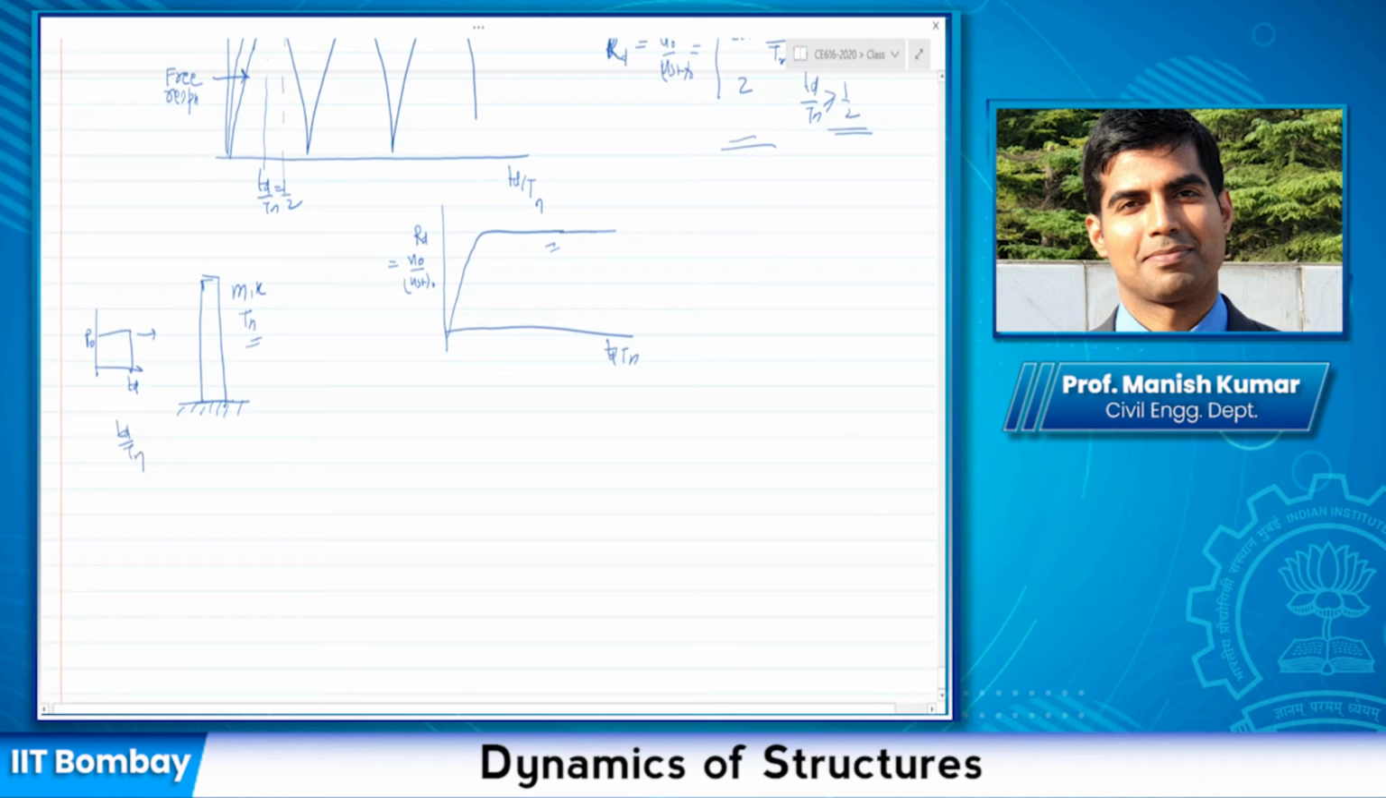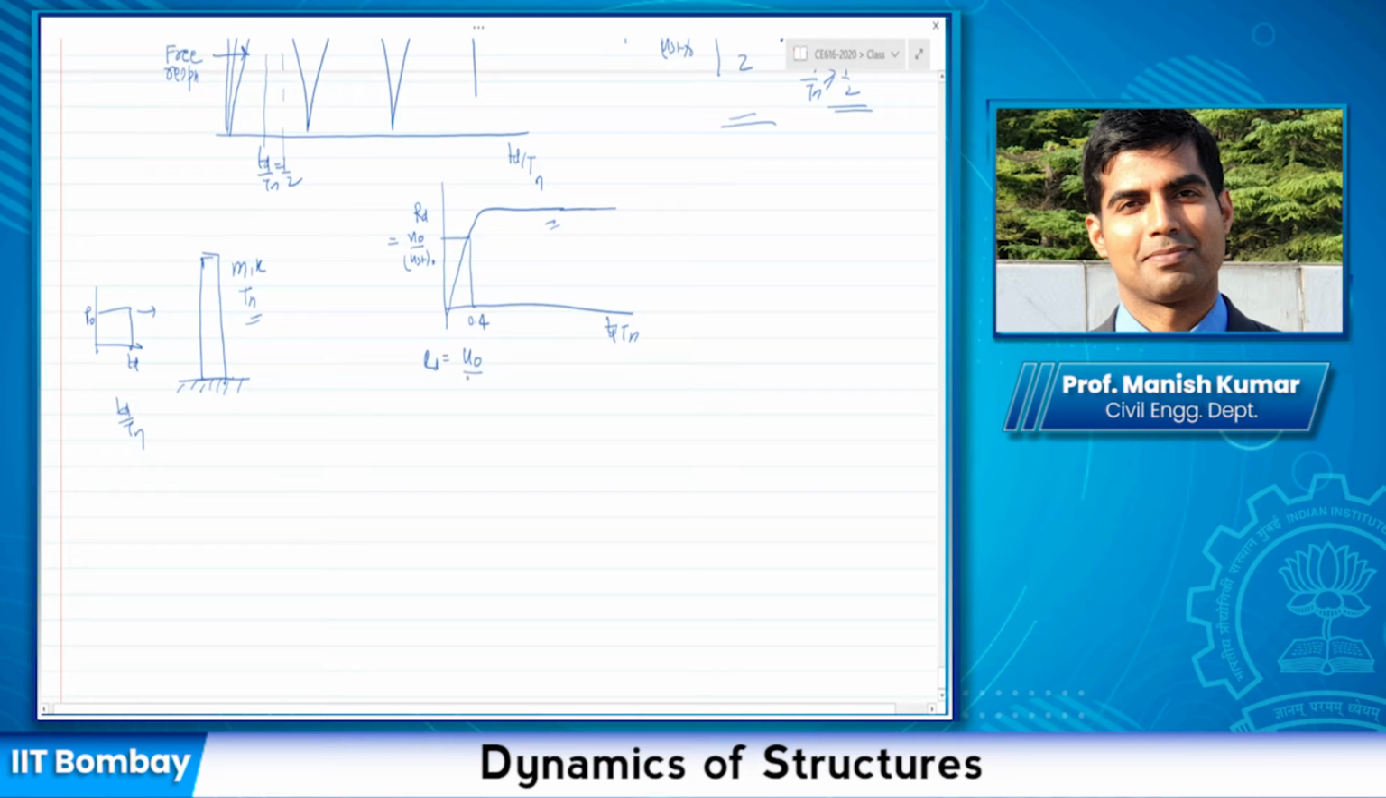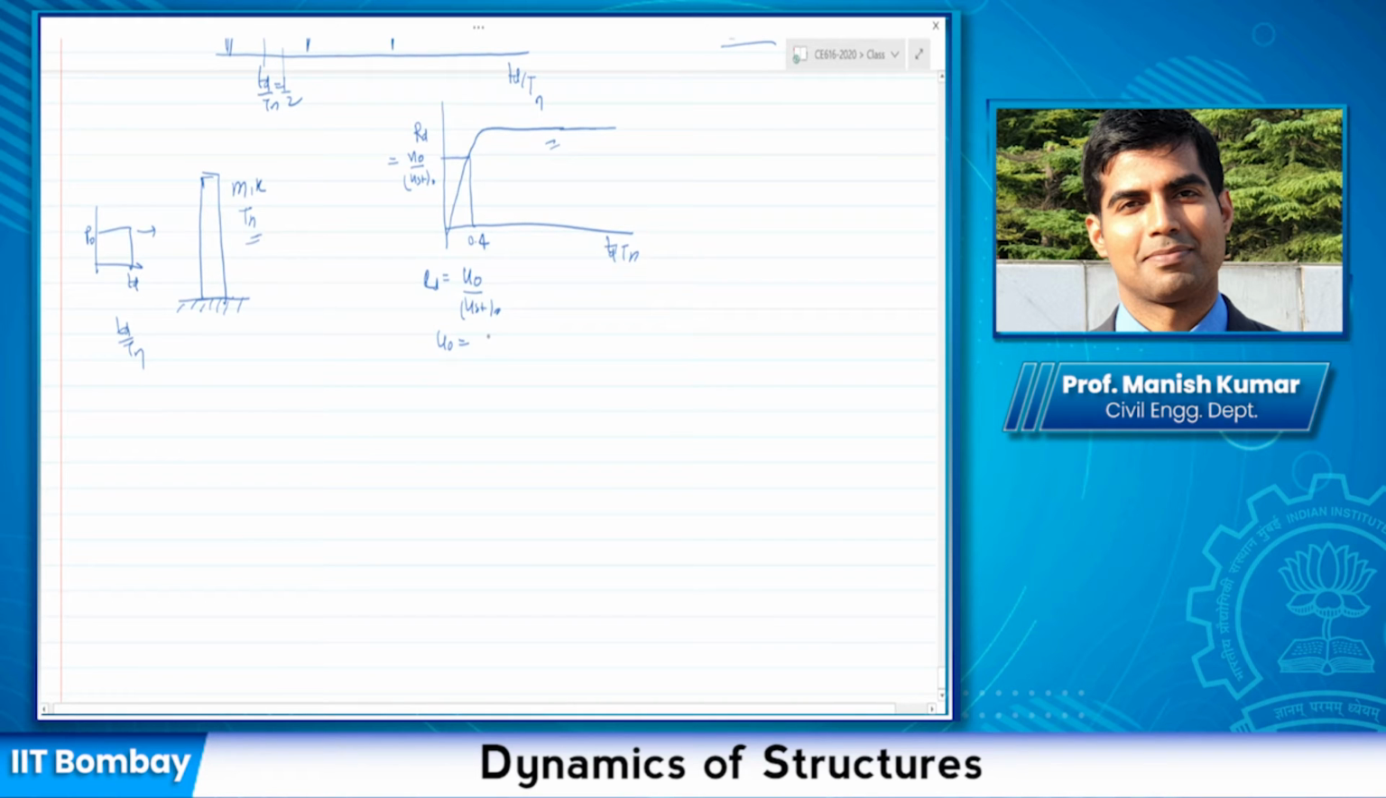So if this chart is given to you, for this pulse loading, you can come here and say, for this TD by Tn, let me find out what is the value of RD. Let us say TD by Tn is some value, 0.4, and for that you get some value of RD. This u_st naught, the maximum deformation, you can always find out by multiplying the static deformation with the RD.